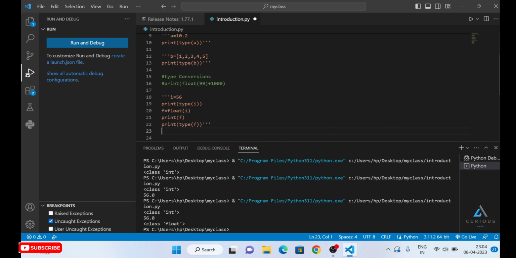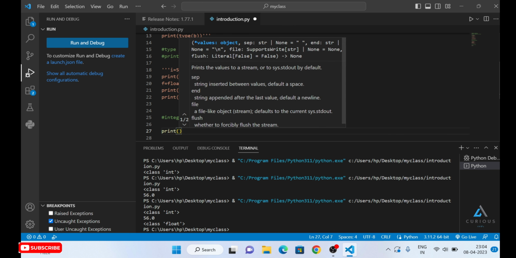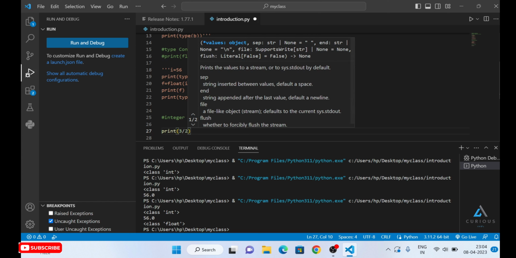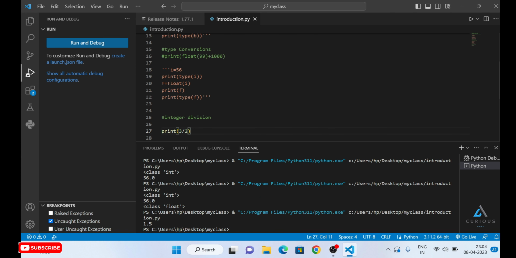Our next heading would be integer division, right? For example, I'm writing very simply print 3 divided by 2. Very simple. The answer would be 1.5, and yes, it is showing 1.5. Easy enough, right?